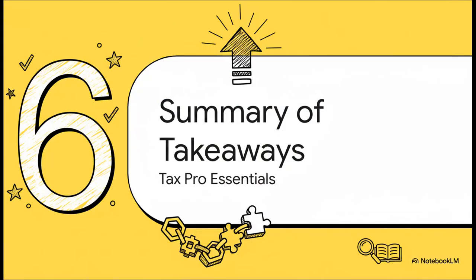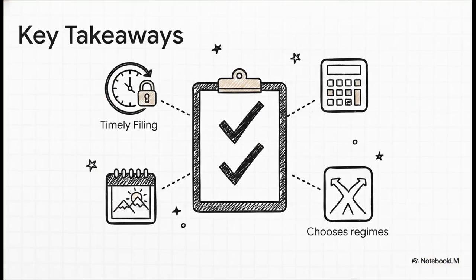Section 6, Summary of Key Takeaways, the Essentials for Tax Professionals. All right, we've covered a ton of ground today. Let's lock in those absolute essentials you need to walk away with. Number 1, shift your mental map. Old Chapter 6 EA is now the new Chapter VA. 2, Section 122.5 makes timely return filing a rigid, non-negotiable precondition for these deductions. 3, while your eligibility for older deductions carries over, the actual amount is going to be recalculated based on the 2025 Act's rules.